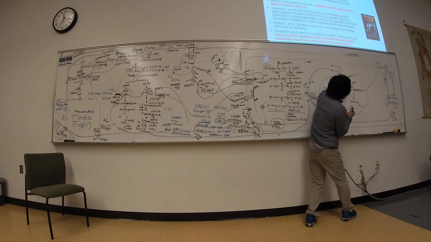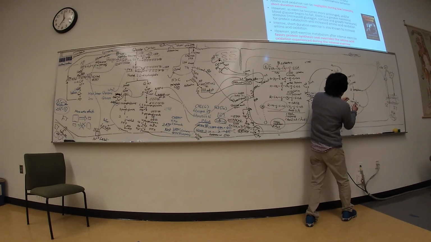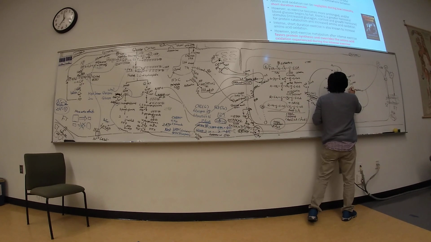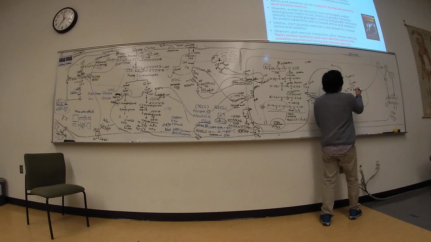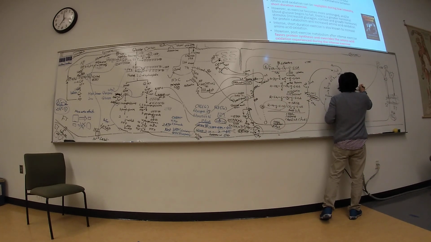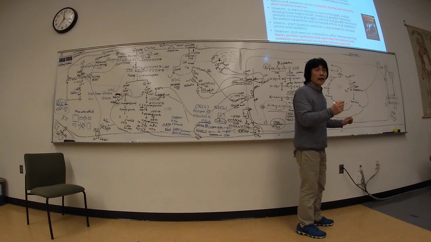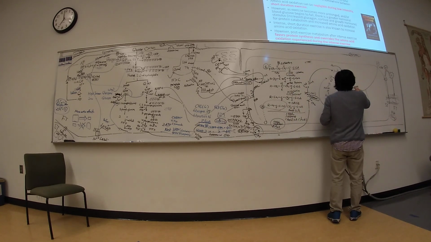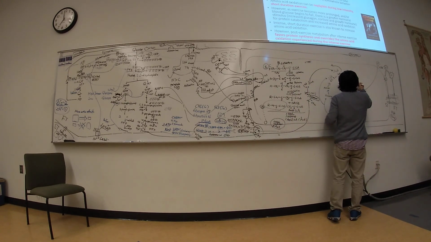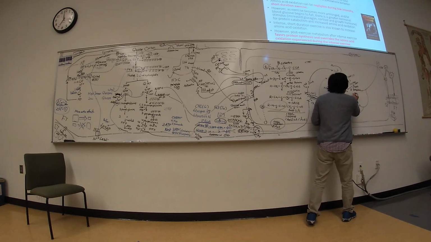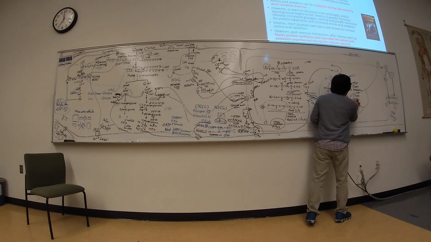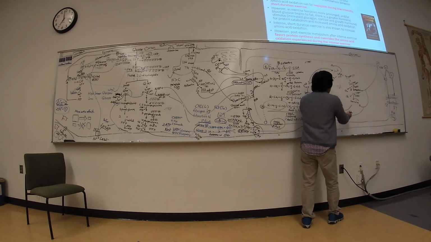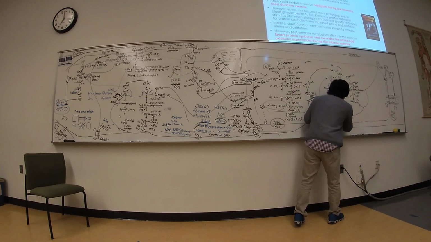When isocitrate becomes alpha-ketoglutarate, it releases one CO2 and it releases a proton, so NAD plus becomes NADH. And it releases another CO2, so NAD plus becomes NADH, and coenzyme A enters and becomes succinyl coenzyme A. When succinyl coenzyme A becomes succinate, it releases one ATP.